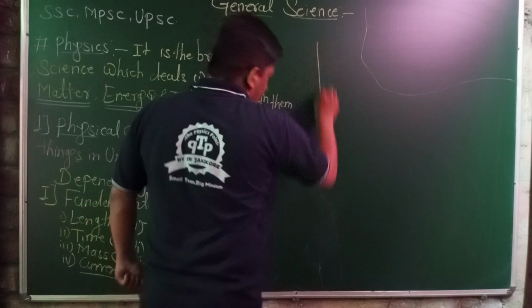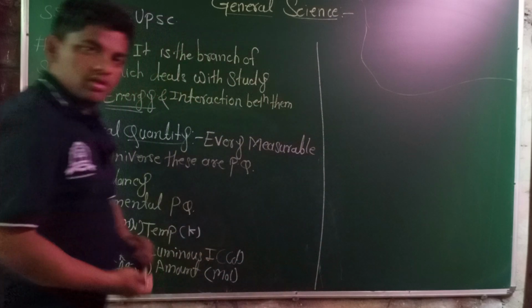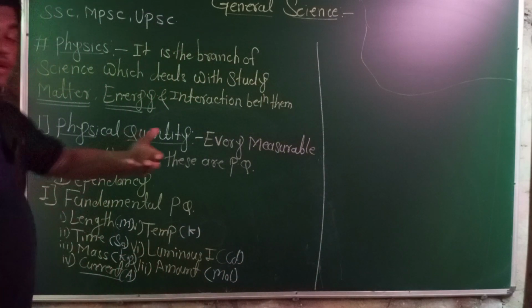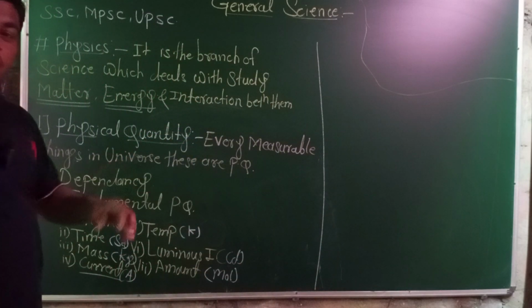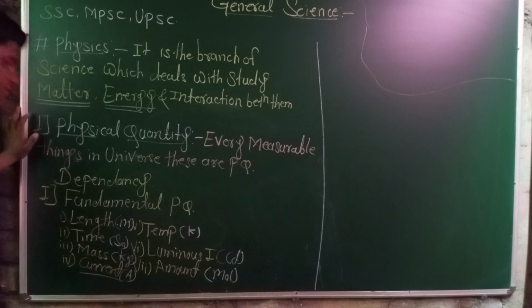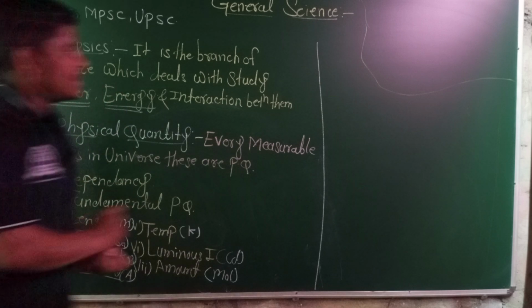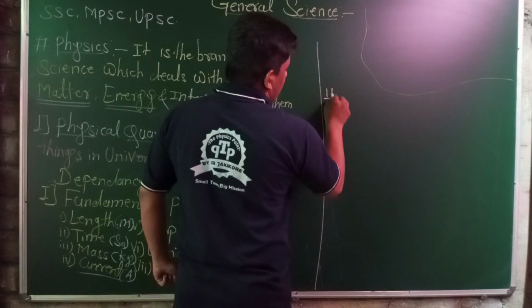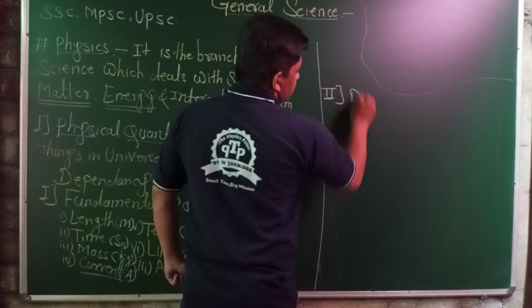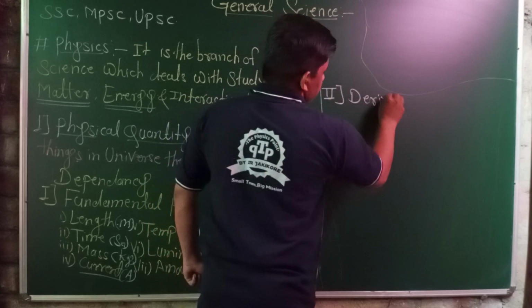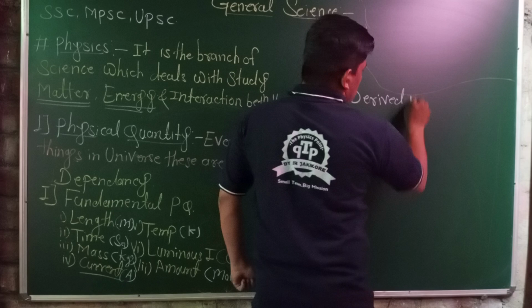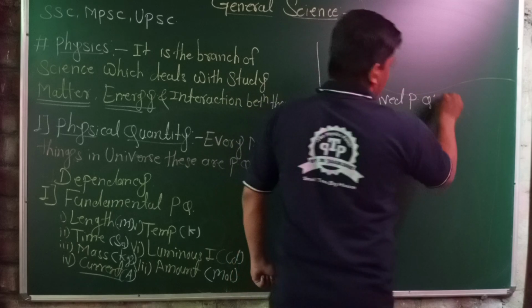As I said 2 to 3 minutes ago, when we discuss the second type of physical quantity, then we properly understand the first. Second is derived physical quantities.